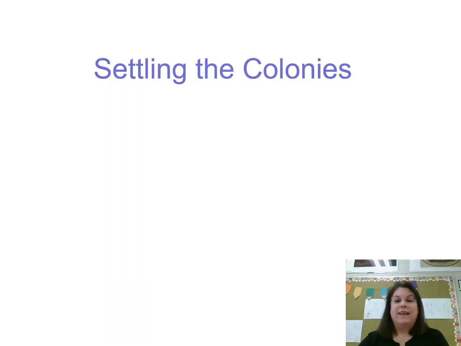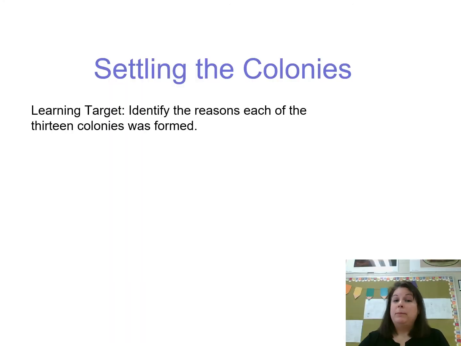So there you go, settling the colonies. Now, the main purpose again of this activity is to make certain that you can identify the reasons that each of the colonies was formed, who came, both individuals and groups, and why they came to each of those colonies. So what we'll be following is a matching activity to help you practice this information and make certain that you know what's going on with the settling of the 13 English colonies.